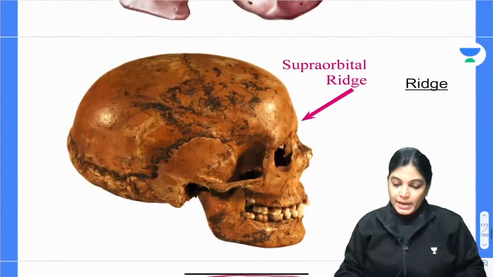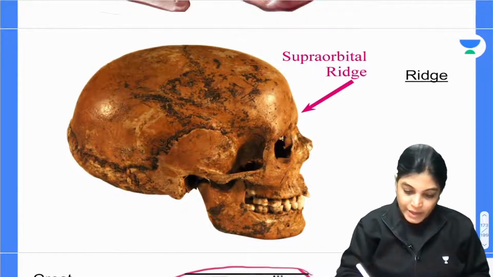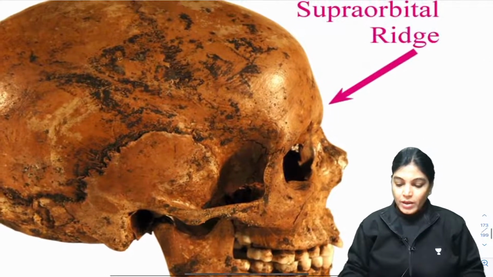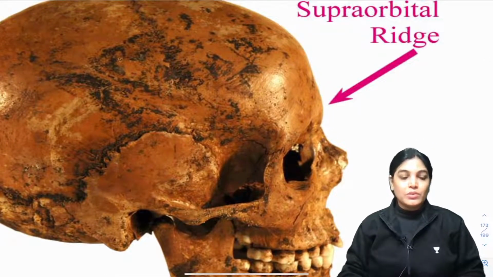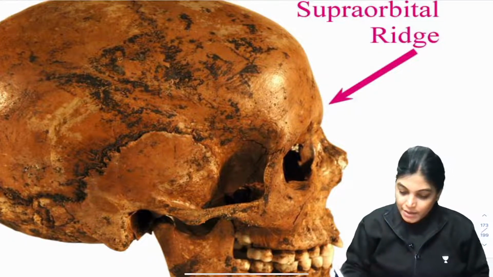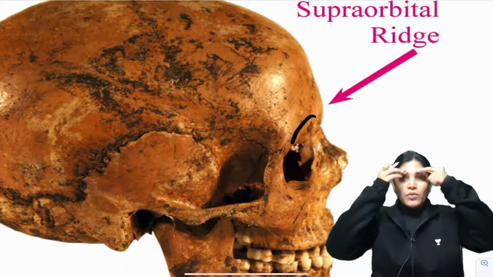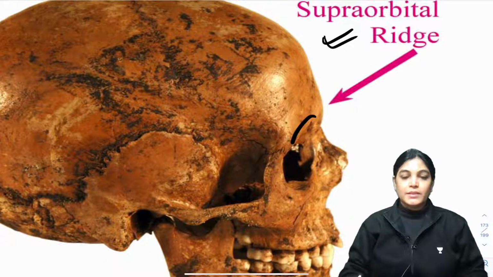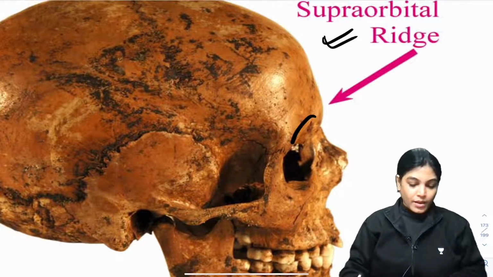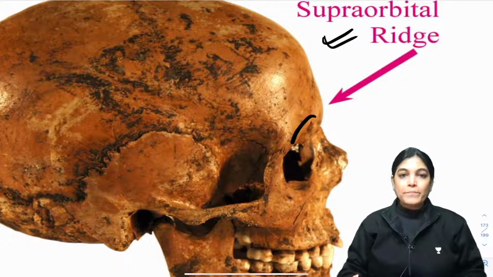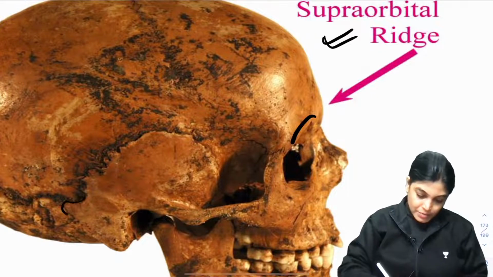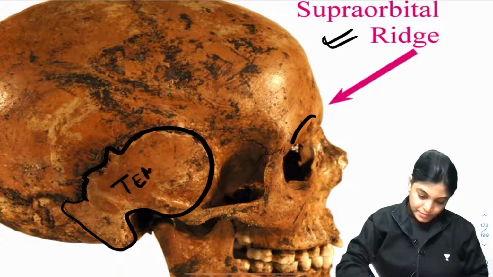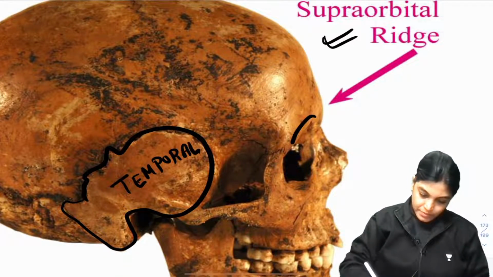Now, another diagram I want to show you, where you can appreciate this. If I enlarge this bone, this is showing the skull, lateral view. Here this elevated part which lies over the eyebrows is called the supraorbital ridge. This is the supraorbital ridge. And this part of the bone which you are seeing here is the temporal bone.